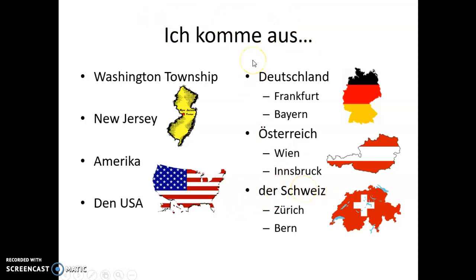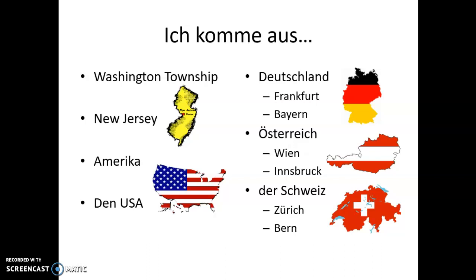Okay? We could say that we come from a state. So in Germany, they could do that as well. Ich komme aus Bayern. Okay? And you could also say that you come from a city or a region. So you could say Ich komme aus Frankfurt, if you're from Germany. You could say that you're from the city of Vienna. So Ich komme aus Wien. Ich komme aus Innsbruck. So again, these cities, Ich komme aus Zurich. We could say a city, we could say a country, we could say a region. I come from somewhere. Okay?